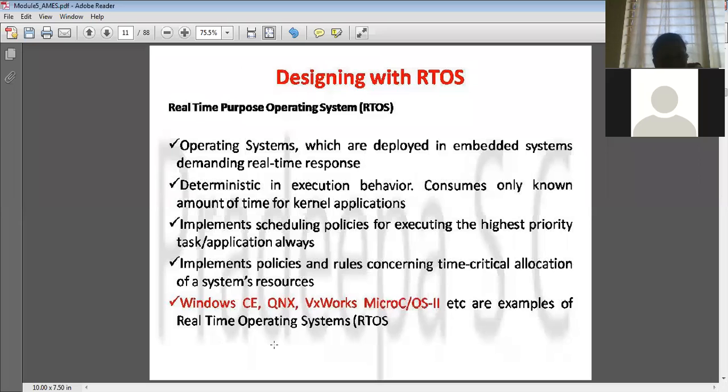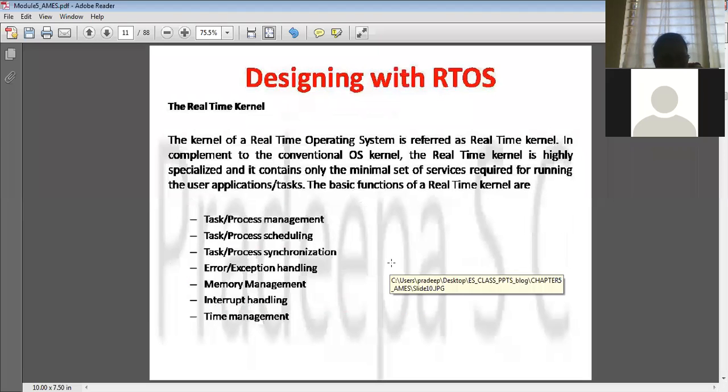So what are the examples of real-time operating system? You have Windows CE, QNX, VxWorks, MicroC/OS-II. These are the typical examples of the real-time operating system. Okay. So next we will see the real-time kernel.